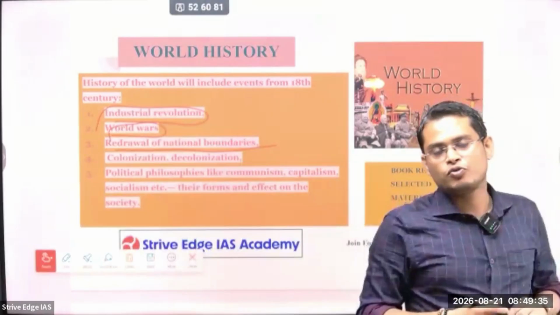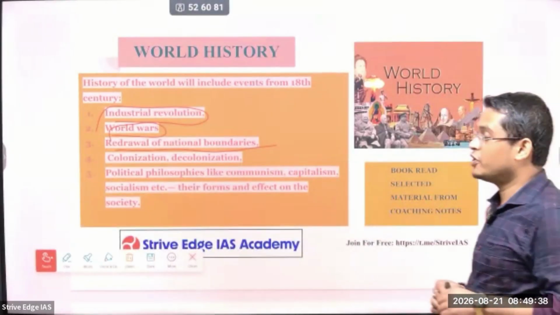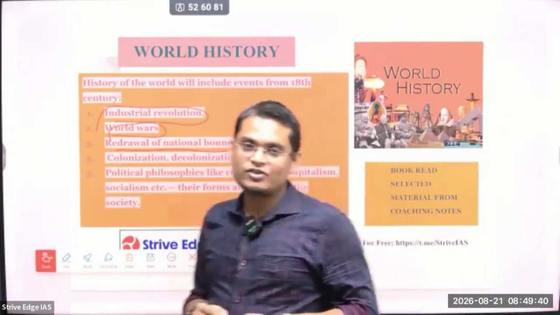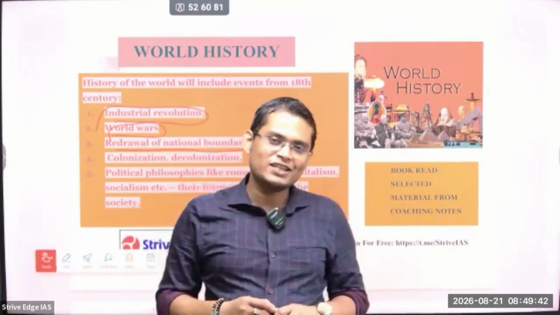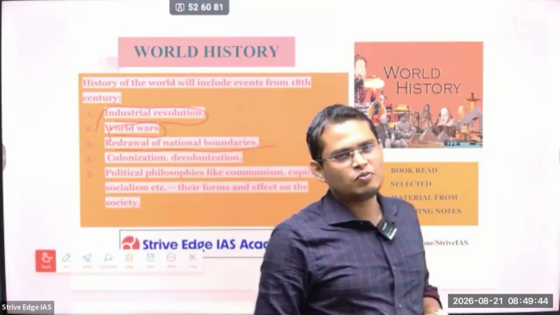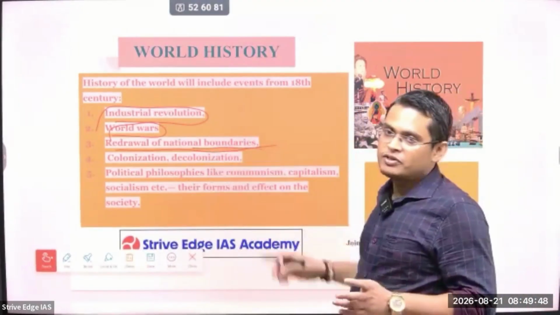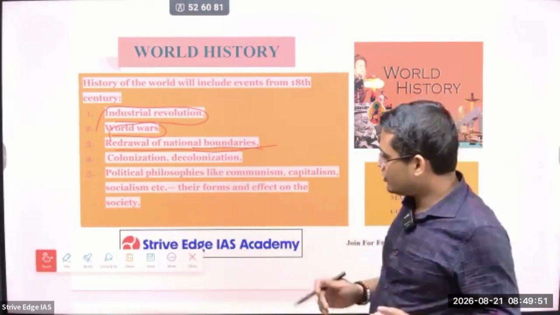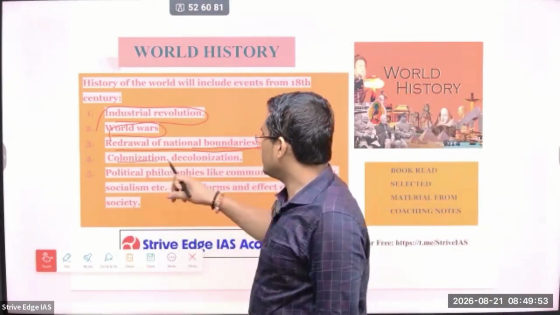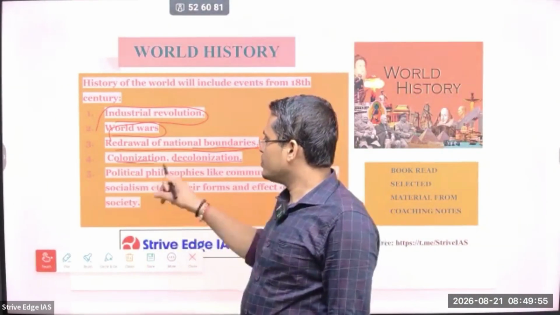देखो today lot of problems are there between India and Pakistan. It's because of the colonial boundary they have drawn. देखो colonial boundary they have drawn in a hasty way. So that is the reason we are having current problems all over Africa. They are suffering because of withdrawal of the boundary in a hasty way, not in a systematic way. So next is colonization and decolonization. ठीक है, so this is also very important.